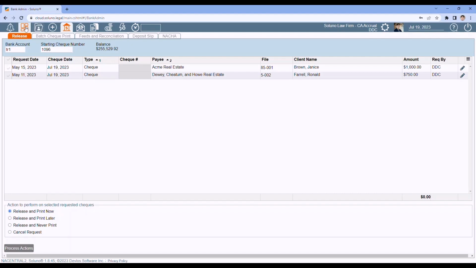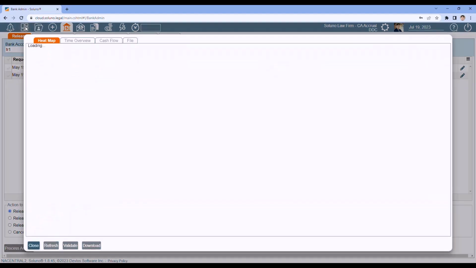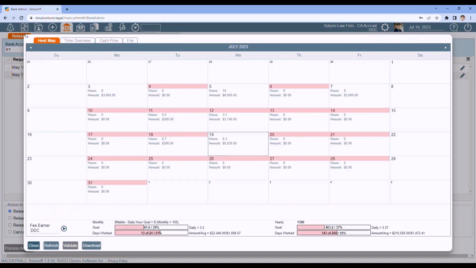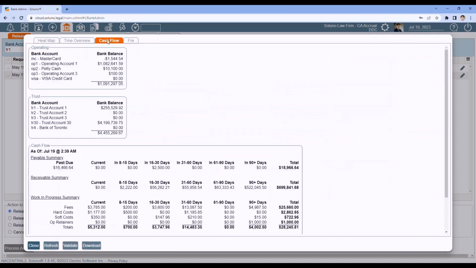Next, click on your dashboards. Go to your cash flow dashboard. You can run this while other people are in the system working. It's fine. From here, click on the validate button. What it's going to do, it's going to go back and recalculate all your balances. Maybe there was a hiccup in some data and the numbers didn't update properly.